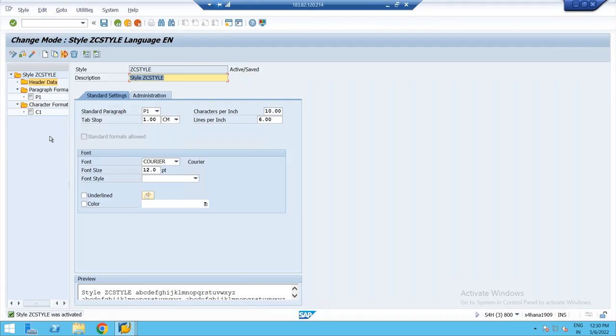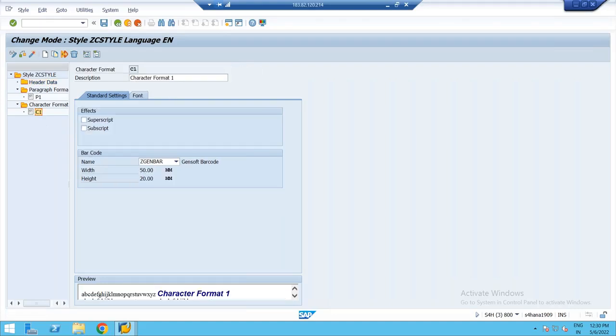What is the smart style name? ZC style. As part of the smart style, I created one character format, and as part of that character format, I have associated a barcode. If you want to create a custom barcode, we go for Z Gen bar. What is the T code? We have to go for SE73. So the barcode is created. Let me save it, activate it. It is already active. ZC style.